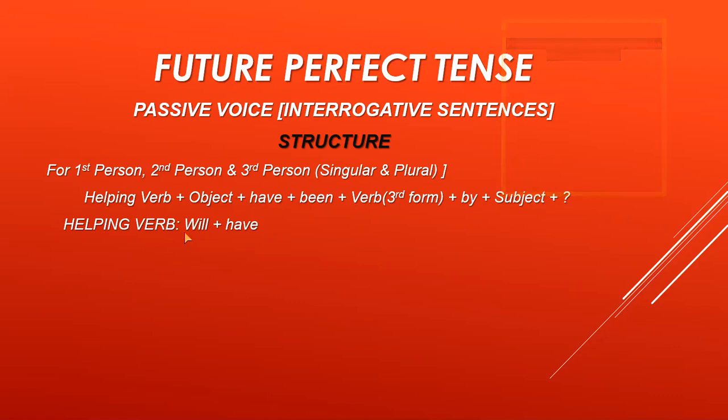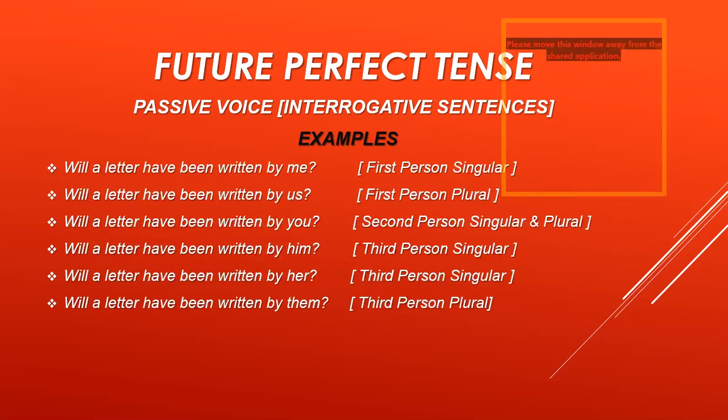The object comes in between them. Okay. Now I am showing you the examples of the passive voice interrogative sentences. We are doing future perfect tense. Remember this thing in your mind.